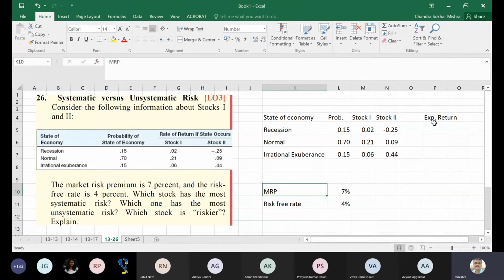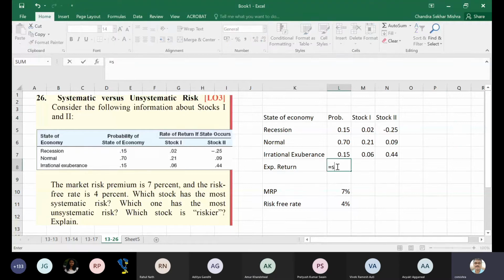How do I know that? I can do some product, right? Yes, sir. Sum product of this, comma, this. So 15.9%.